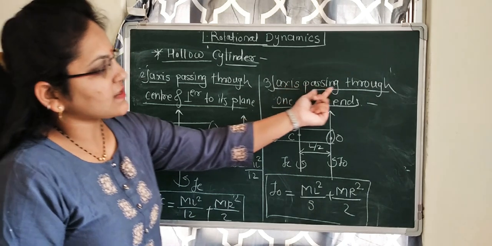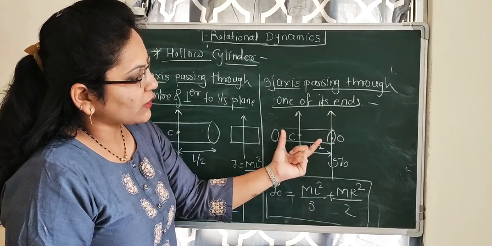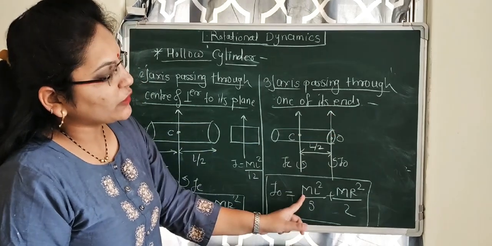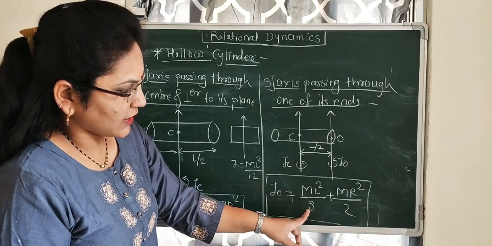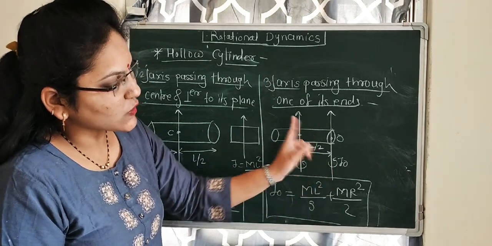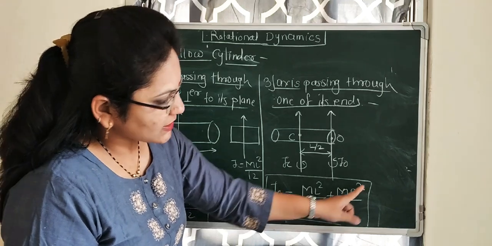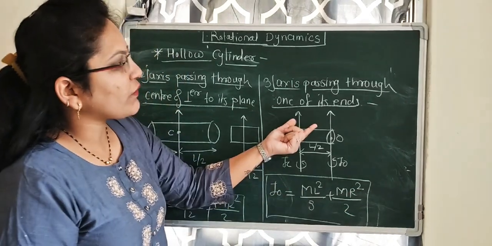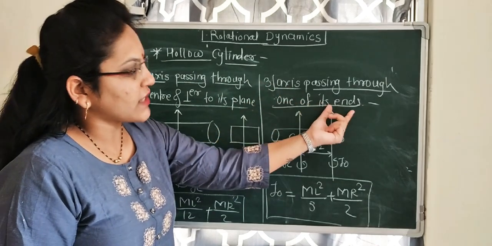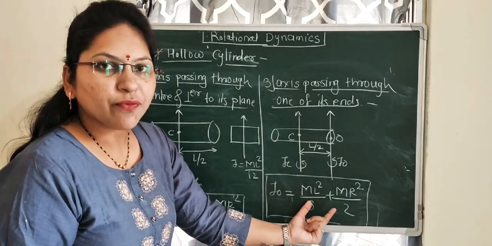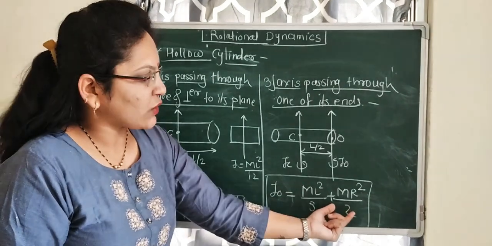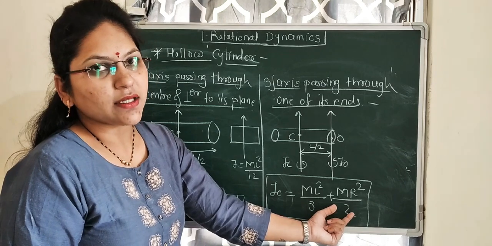If the axis is passing through one of its ends, then it looks like a metal rod with the axis passing through the end. The moment of inertia will be ml square by 3, plus the axis will act as the diameter of the ring, so the moment of inertia will be mr square by 2. So the moment of inertia of the hollow cylinder about the axis passing through one of its ends will be the combination of the moment of inertia of the metal rod about its end and the moment of inertia of the ring about its diameter.